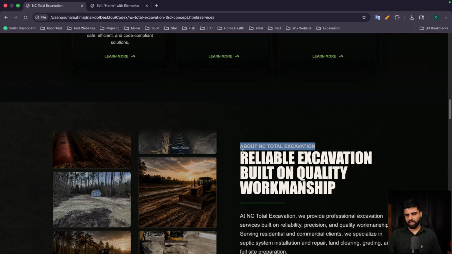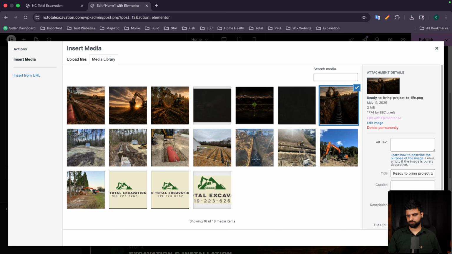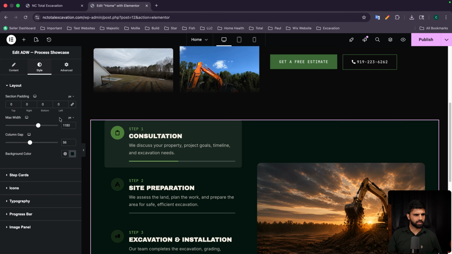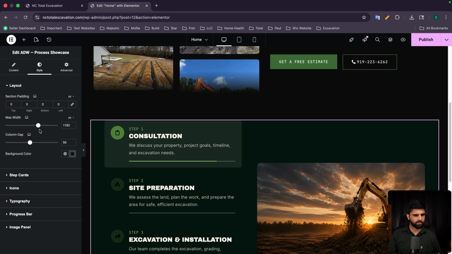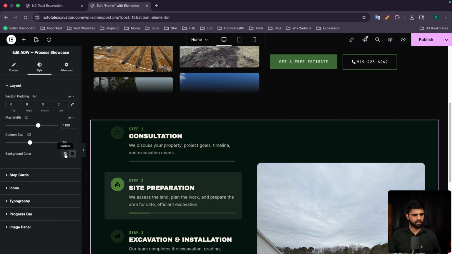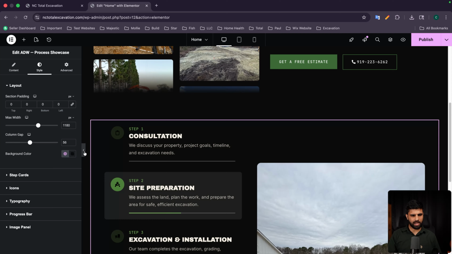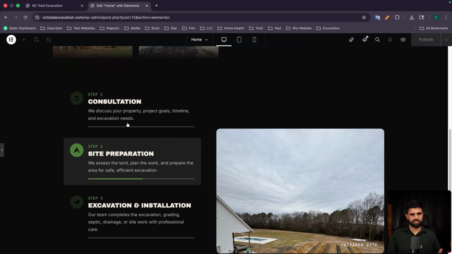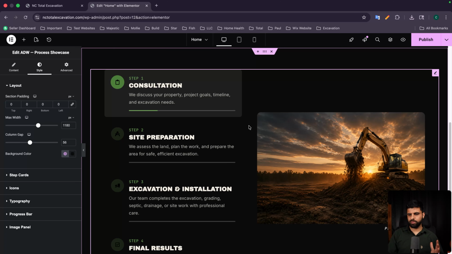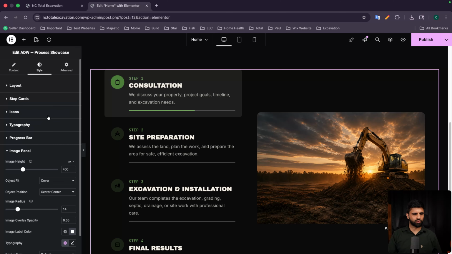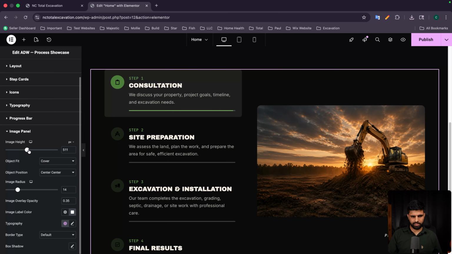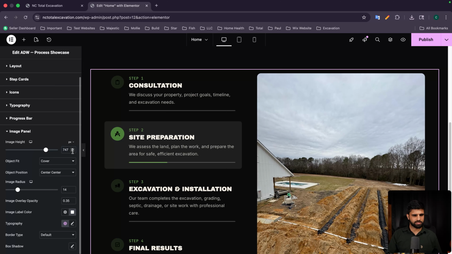So this is the point number 1. We will choose any image here. Doing it quickly for all other steps. Now for the color, it has added as per the rule the background color here, and we can assign it as the BG dark so that it blends with the background. For the images, as per the widget rule, it should allow us to increase the height, and yeah, it is allowing us to increase the height.